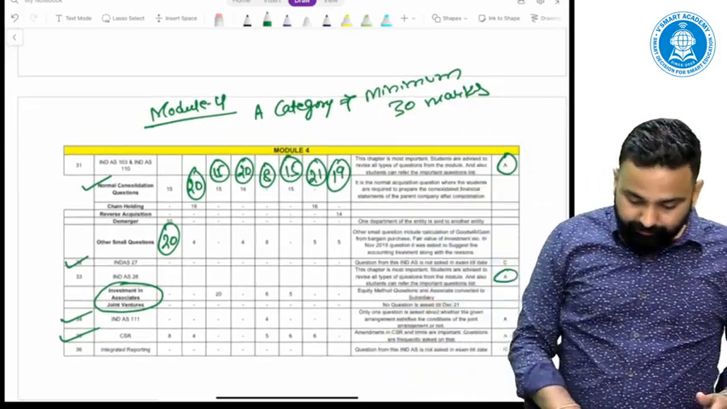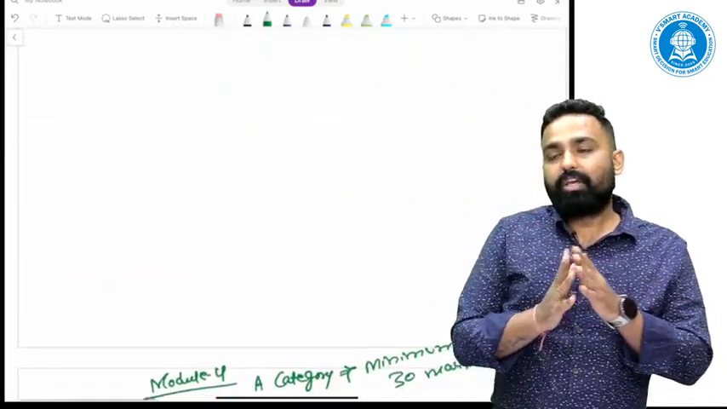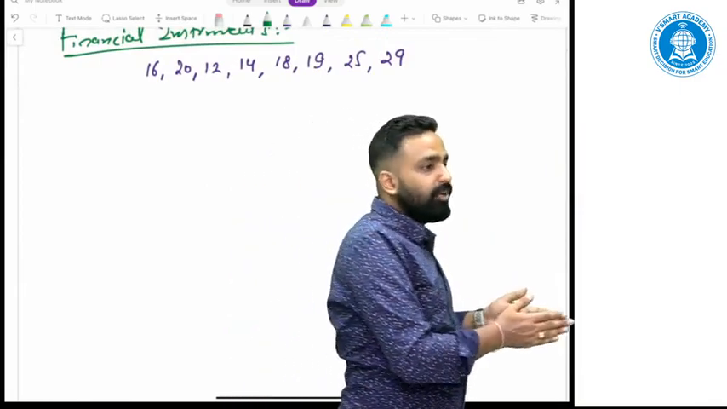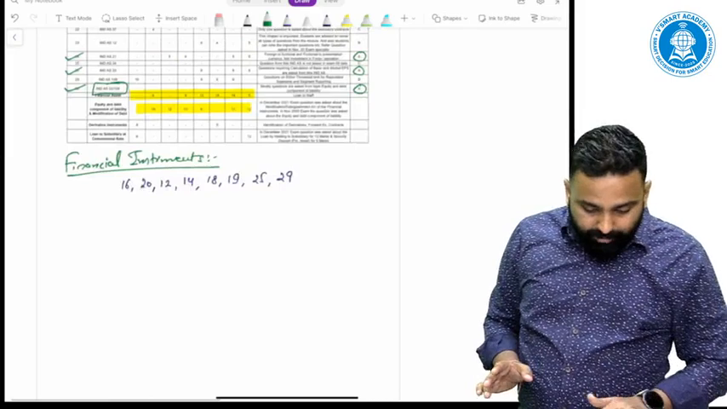So these are the things. How can you take benefit from this ABC analysis? If you are short of time and want to revise, you can cover A category topics first, then B category, then C category. Okay. Now, one more important thing.